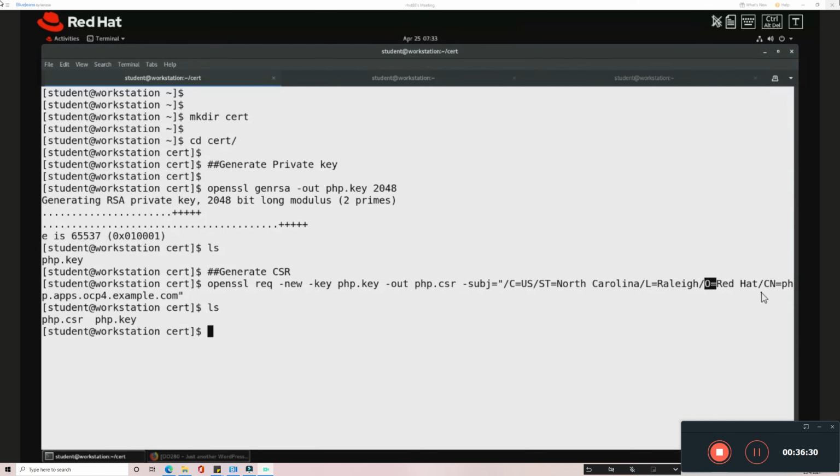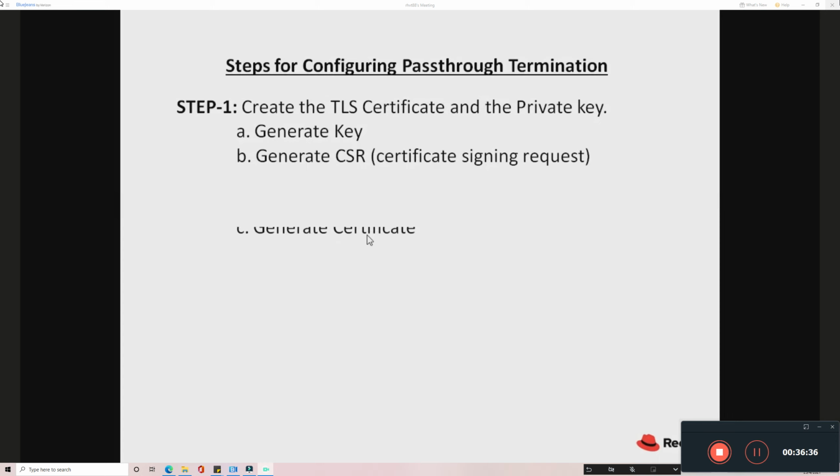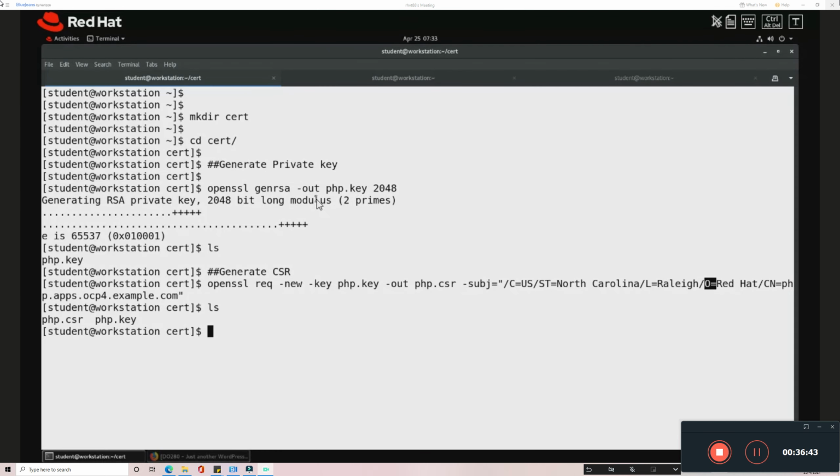Now the CSR is locally generated in my system. This is the second step. The third step is creating the certificate. This is my third step, generate certificate. This is what ultimately I need. So the final step, I need to generate the certificates.